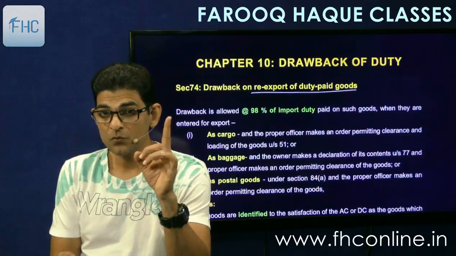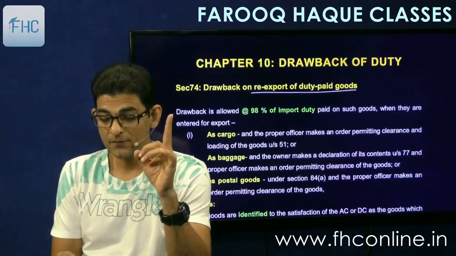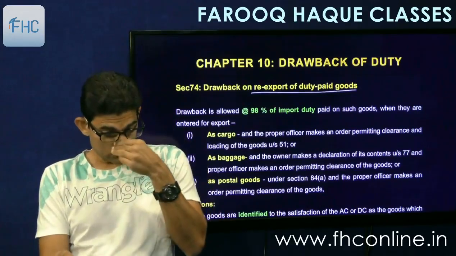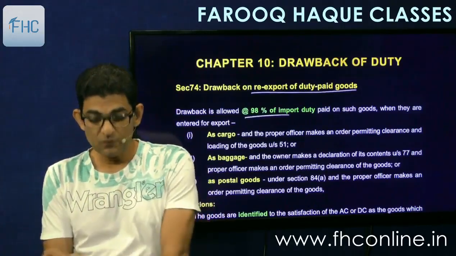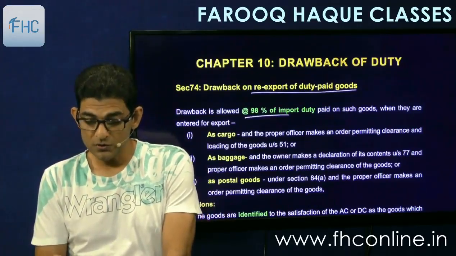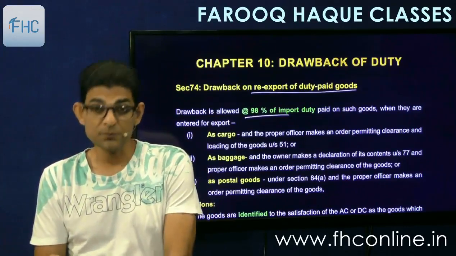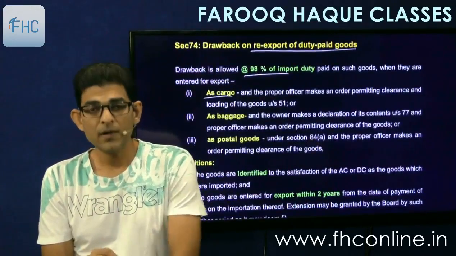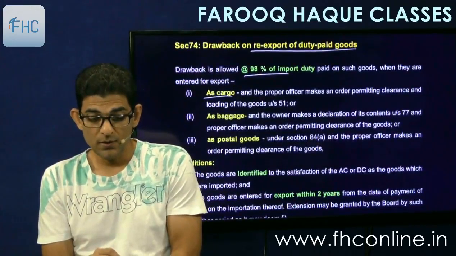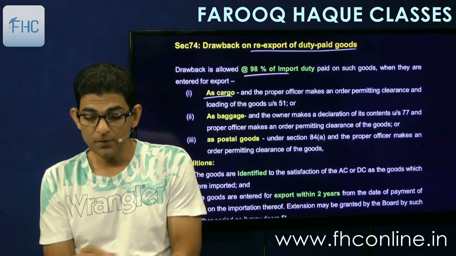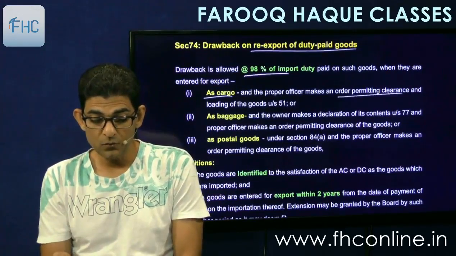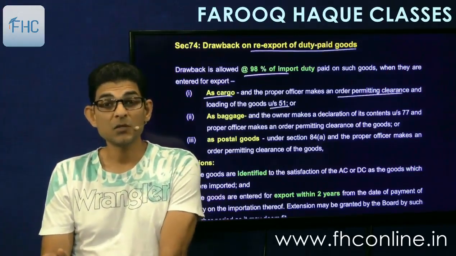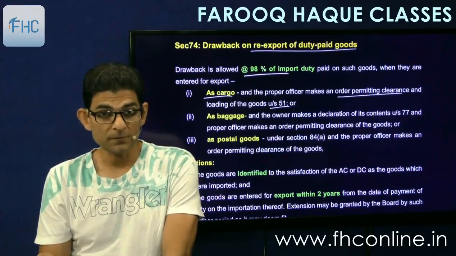So this is re-export of goods in the same condition, without any processing, without any use. So it says drawback is allowed at the rate of 98% of the import duty paid on such goods when they are entered for export. Now how do you export? If you are exporting it as a cargo and the proper officer makes an order permitting clearance and loading of the goods under section 51, we had seen earlier. So this is called the let ship order or let export order.